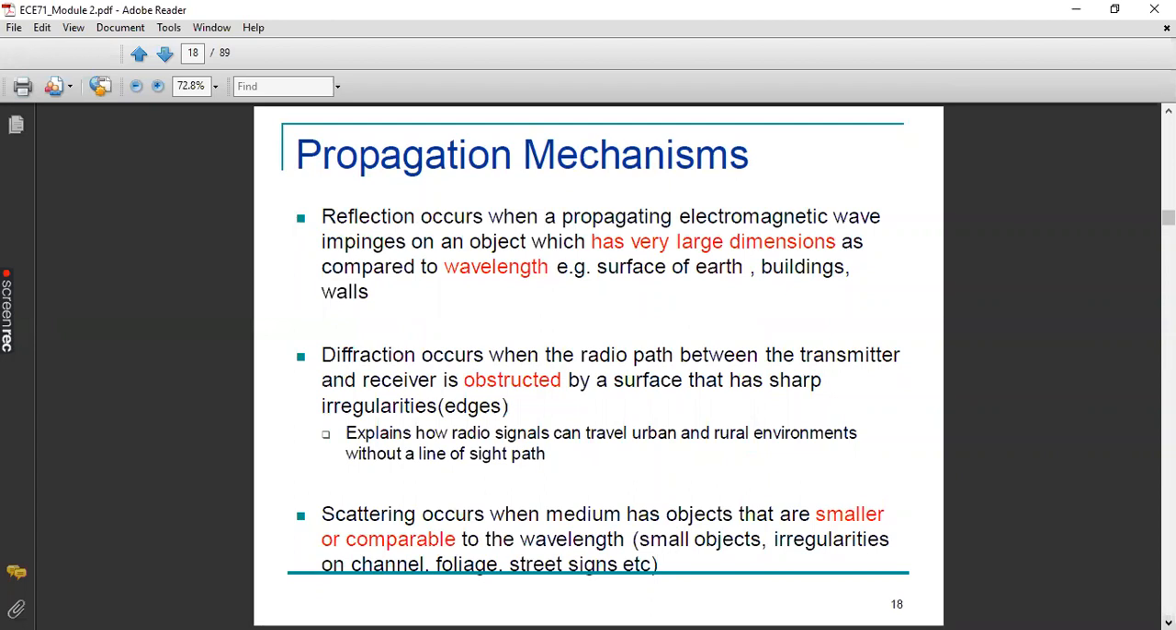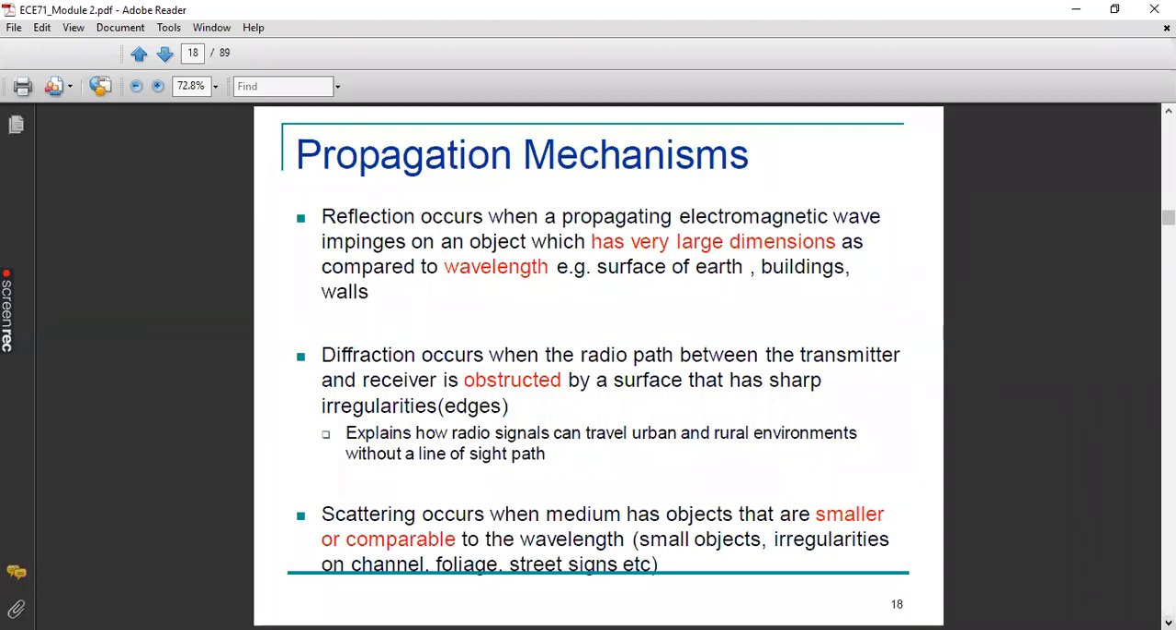The second propagation mechanism is diffraction. All these propagation mechanisms come under non-line-of-sight propagation, because the transmitter and the receiver are not able to see each other. In between you have many obstacles: buildings, the surface of the earth, street lights, and like that. Many objects of different dimensions and different types of surfaces are there. So because of this, we have three different propagation mechanisms: reflection, diffraction, and scattering.